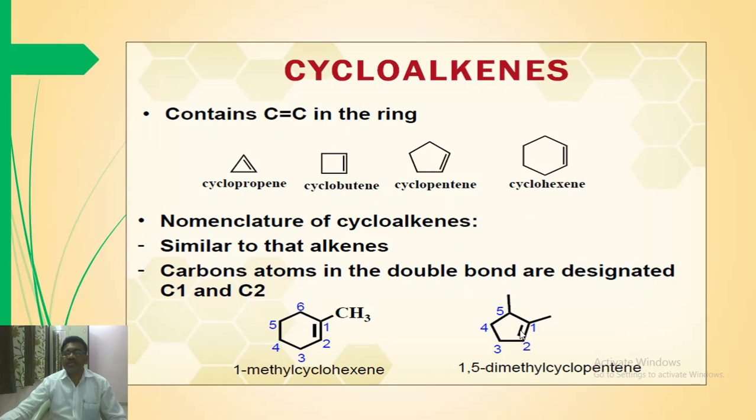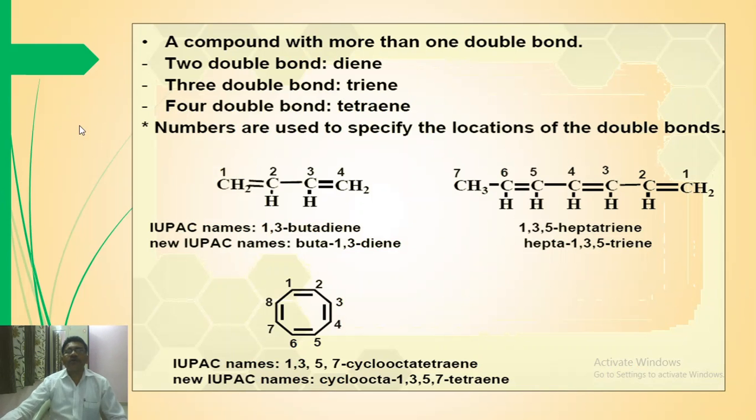Now this one contains 2 substituents, at carbon number 1 and carbon number 5, and therefore it is 1,5-dimethylcyclopentene. A compound with more than one double bond is also possible.